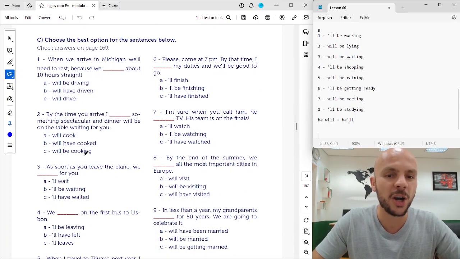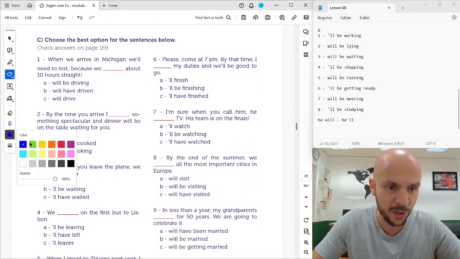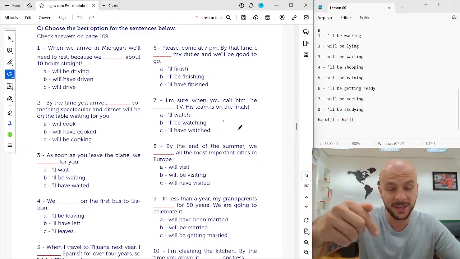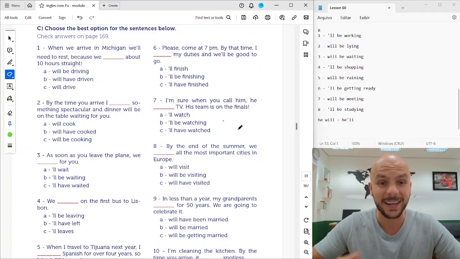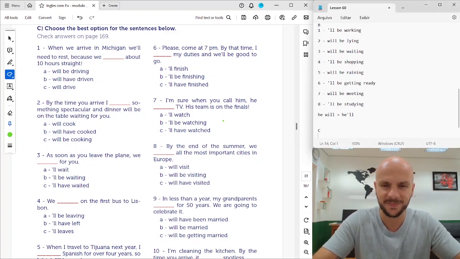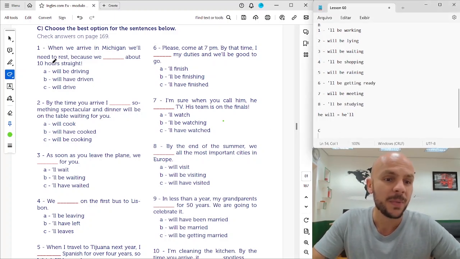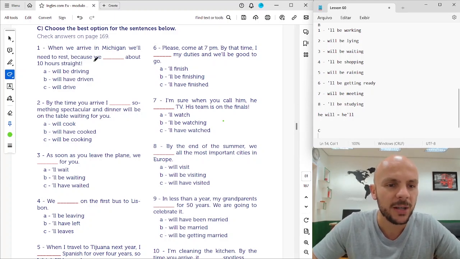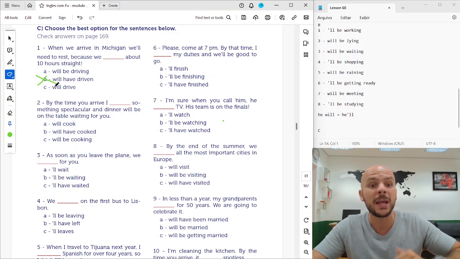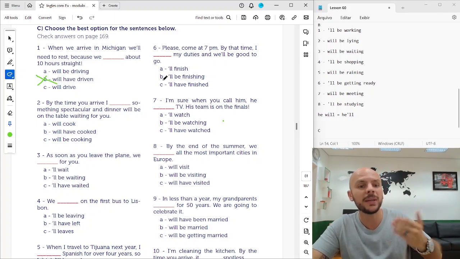And now let us see. Choose the best option for the sentences below. Okay? If you haven't done it, press pause now and do this exercise. And after that, you check it with me. Okay, let's do it. When we arrive in Michigan, we'll need to rest because about 10 hours straight, we will have driven. When we arrive in Michigan, we will have driven.